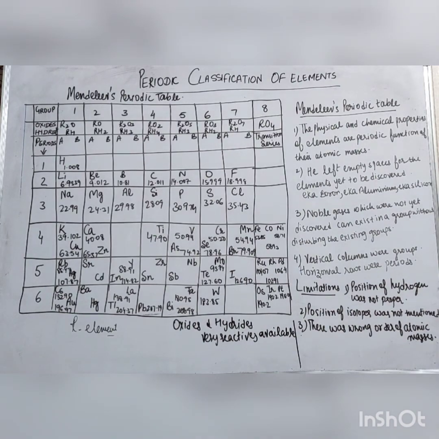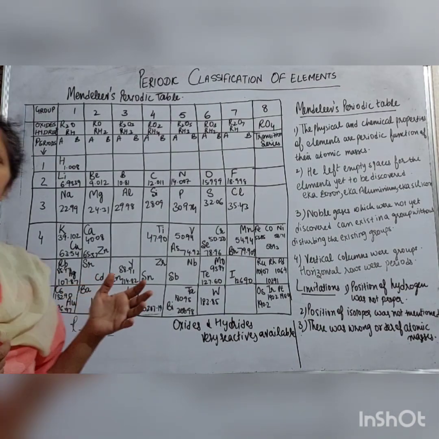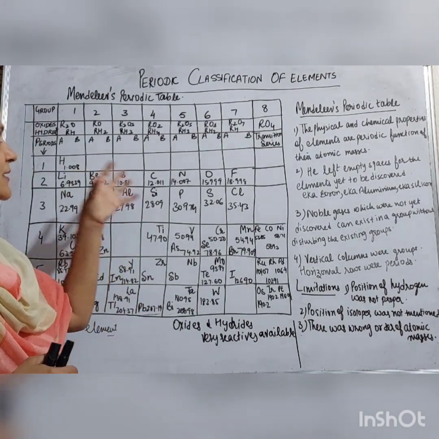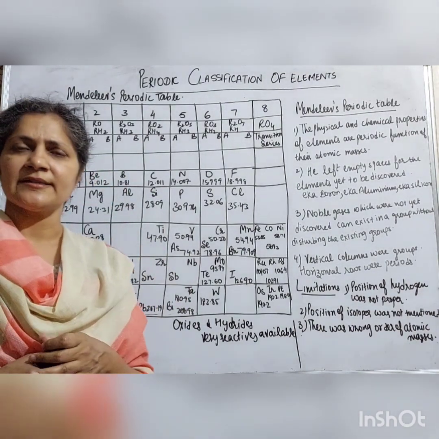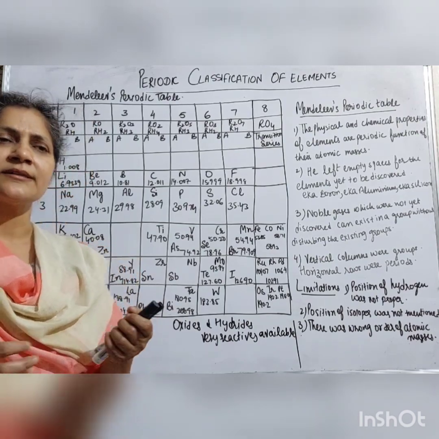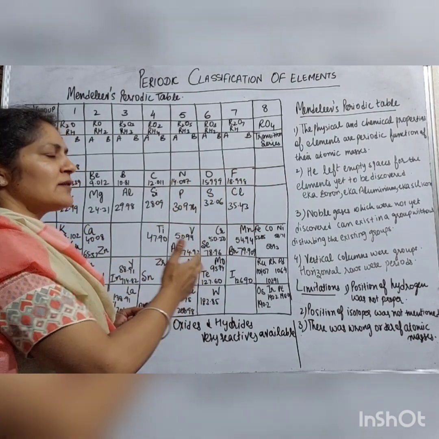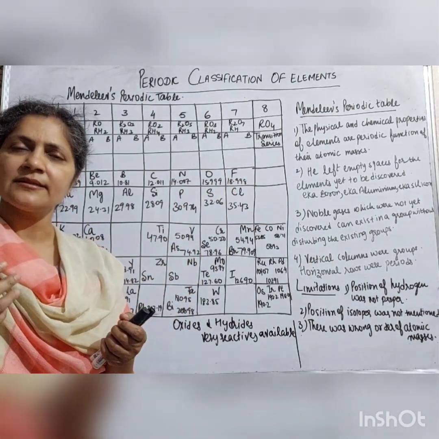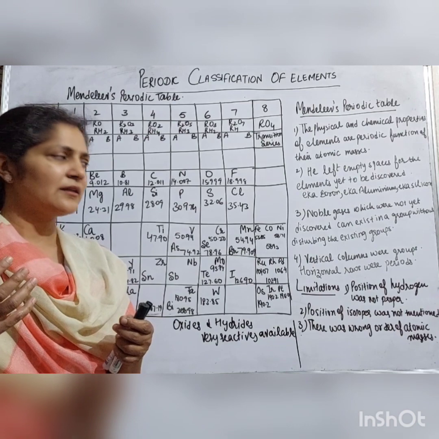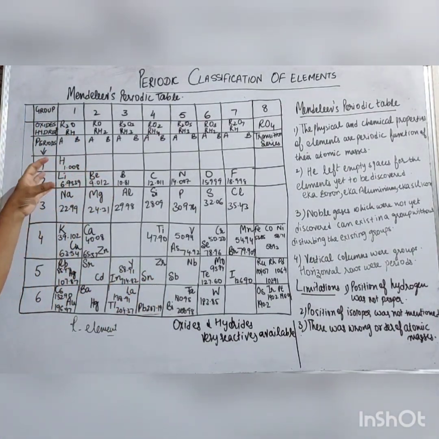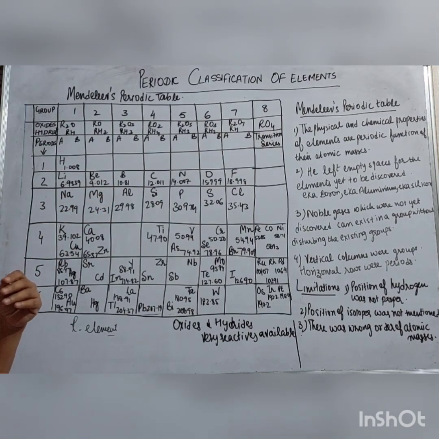He also said that the noble gases were not discovered at that time, but according to his periodic table, if the noble gases were discovered afterwards, they would be adjusted in a separate group without disturbing the existing groups. So these were the big achievements of the Mendeleev periodic table, in which he arranged the elements according to their increasing atomic masses and similar chemical and physical properties.